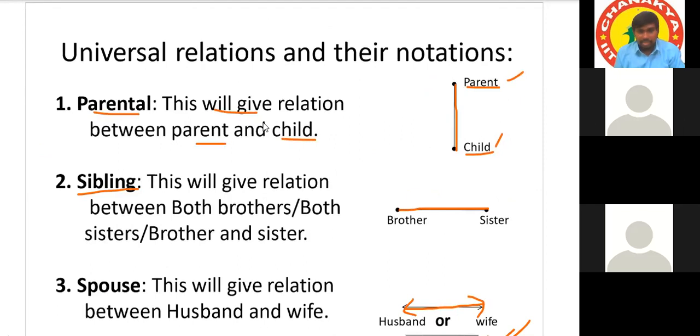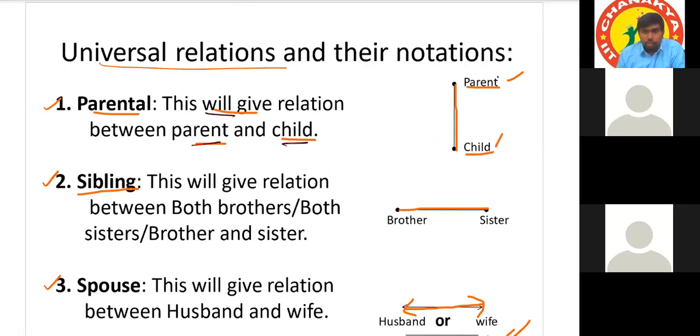In the last class I mentioned one point. Any type of question in blood relations can be solved with 3 shortcut symbols. What are the 3 shortcut symbols? First of all, what are the universal relations? One is parental relation, another is sibling relation, and the third is spouse relation. Parental relation will give the relation between parent and child.